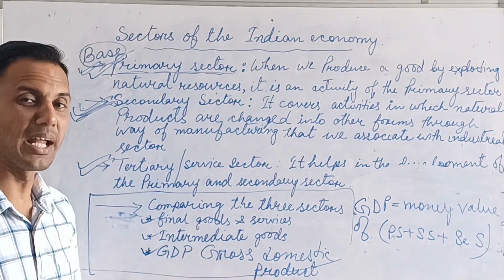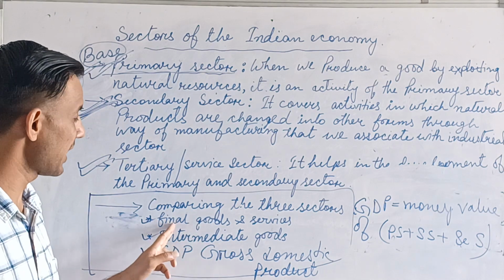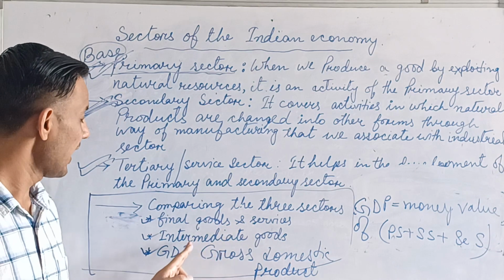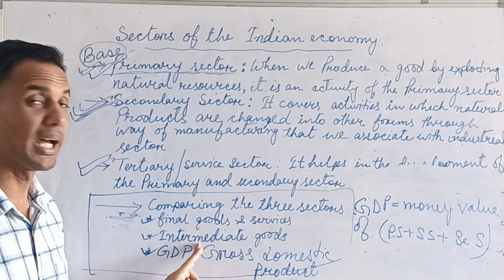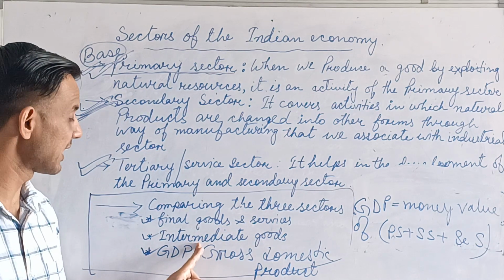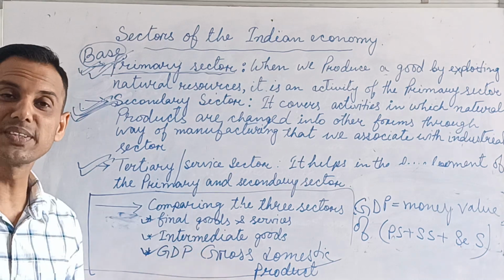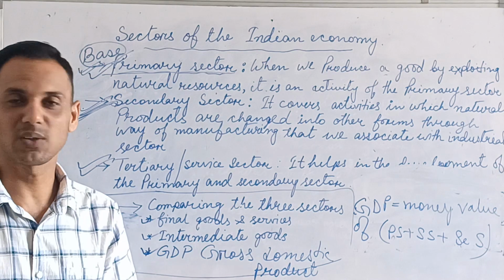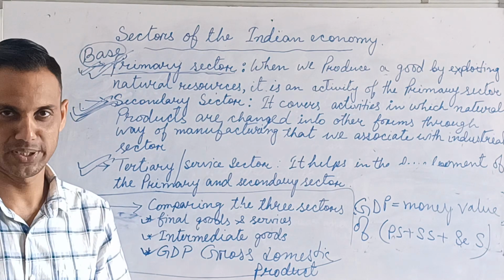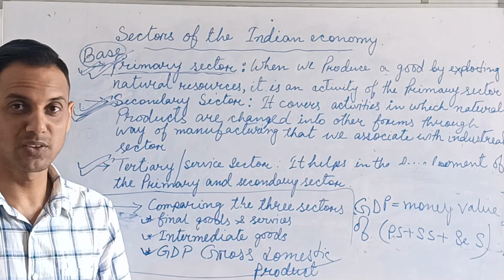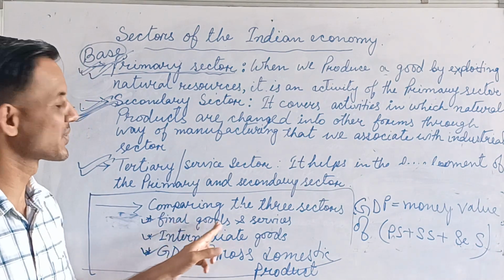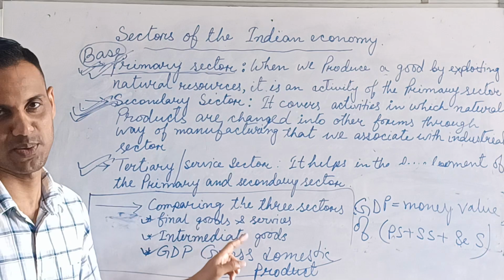And when we calculate the national income, we take the value of final goods and services, as I already explained to you. And we don't take the value of the intermediate goods, because if we take the value of intermediate goods, it means the same thing we will take again and again, which is called the problem of double counting, because it makes our estimate overestimated. To avoid this problem, actually we take the value of the final goods and services.